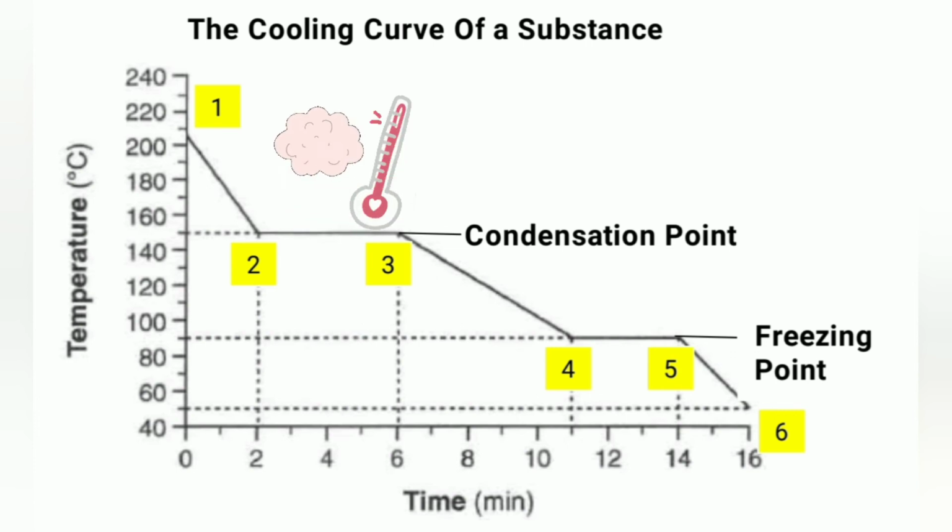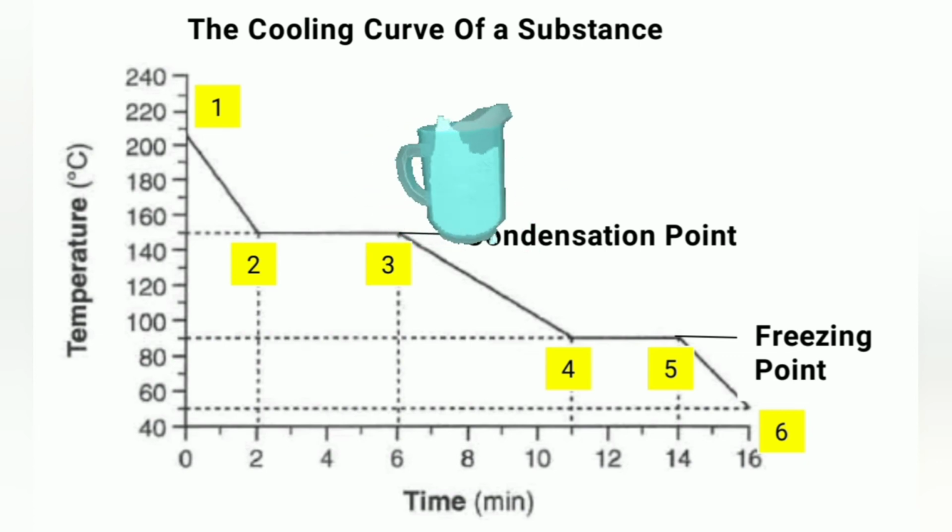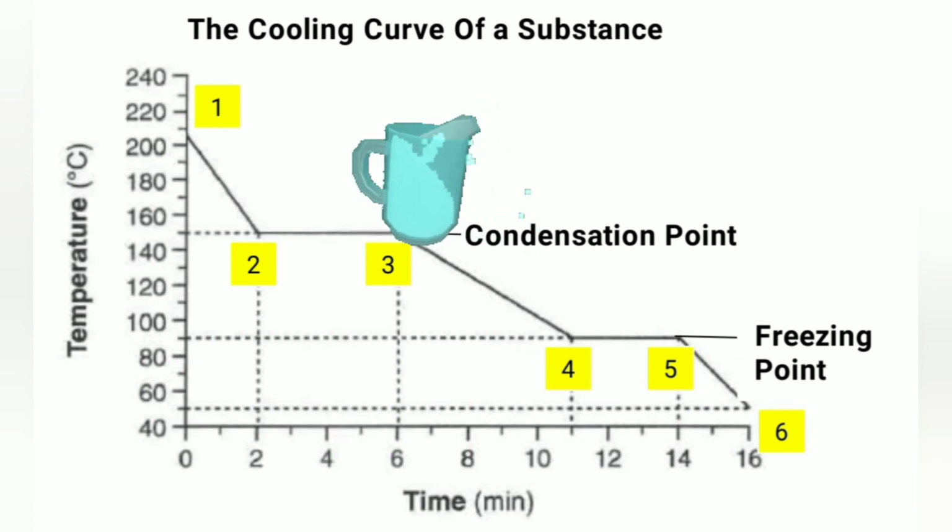The temperature remains unchanged. The constant temperature is the boiling point. Energy produced during the formation of force of attraction is equal to the heat energy released to the surroundings during cooling. At point 3, the substance exists in liquid state.